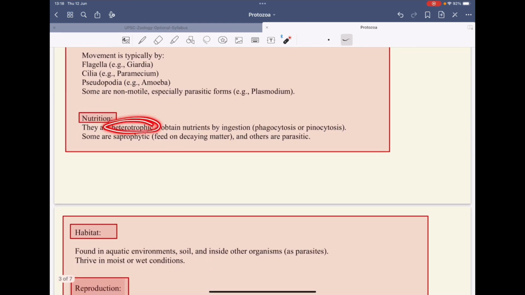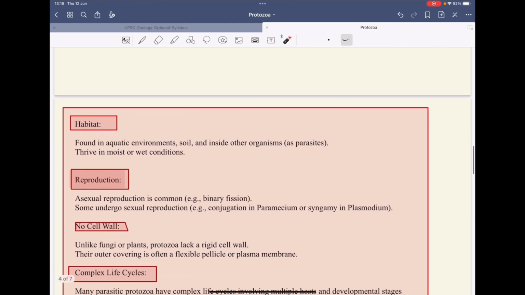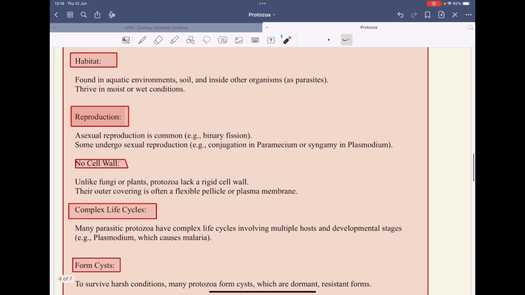Then nutrition. These have heterotrophic nutrition. They can even be autotrophic. Some are saprotrophic. Heterotrophic means they feed like animals, they do ingestion. They have phagocytosis, pinocytosis. We will also study some of the types of nutrition. Then habitat: they are mostly present in aquatic environments, in soil, as endoparasites, and some may be found as ectoparasites on the surface of other organisms. They mostly thrive in wet conditions.